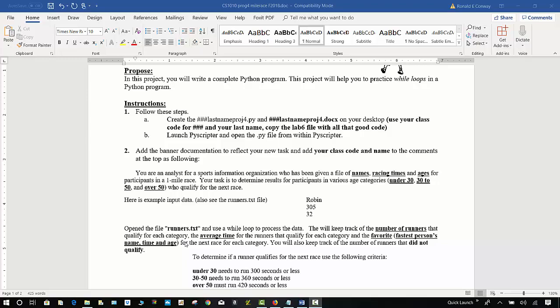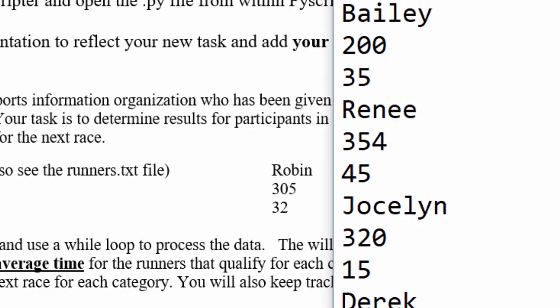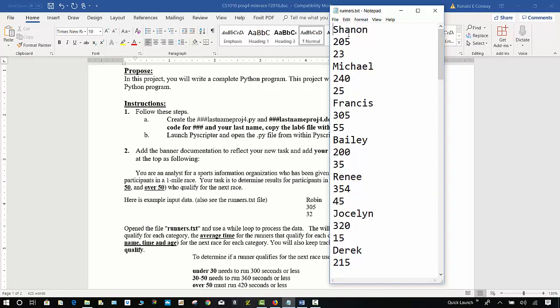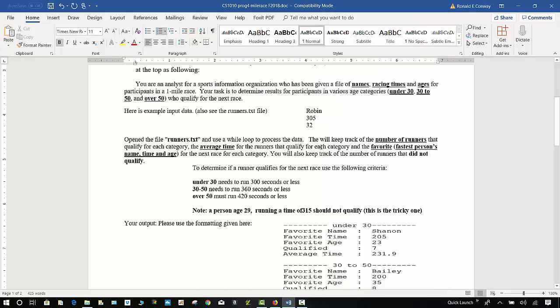Here's an example of the input data. So you'll have a name, their racing time in seconds, and their age. So the file looks like this with names, racing times, and ages for each participant, all the way to the end of file, of course. So you will open the runners.txt file and use a while loop to process the data.